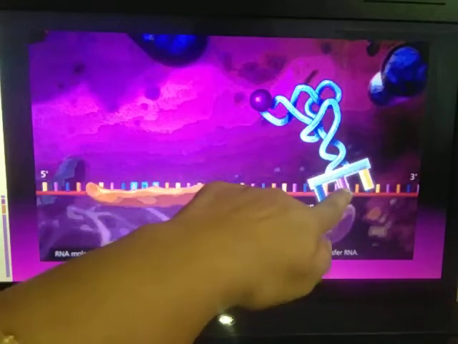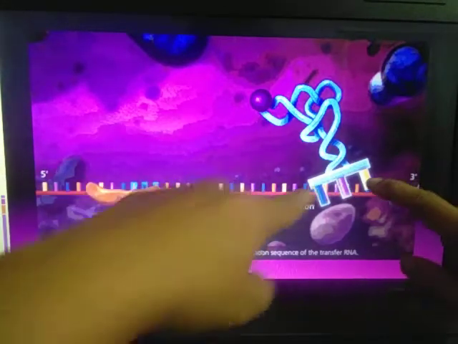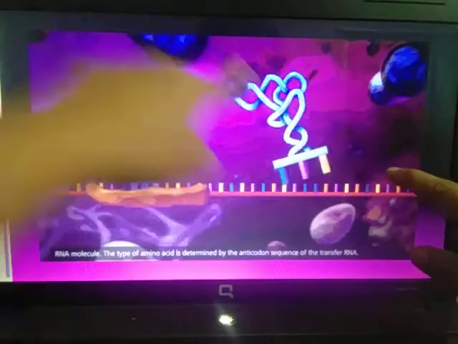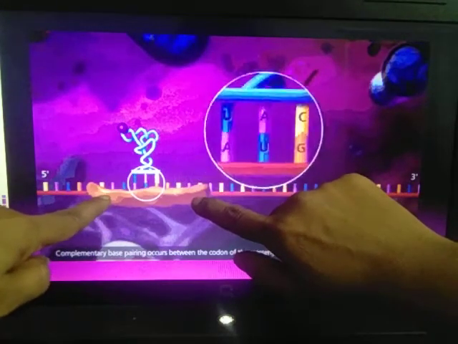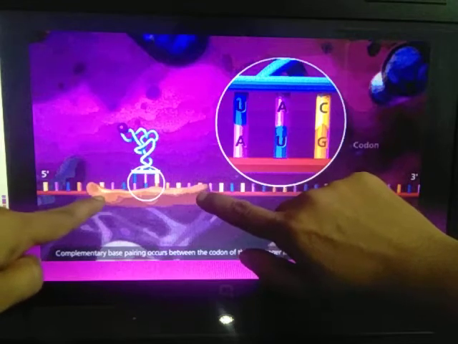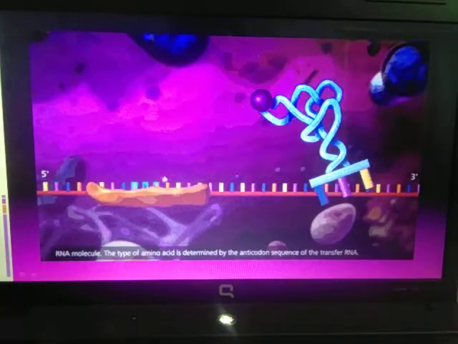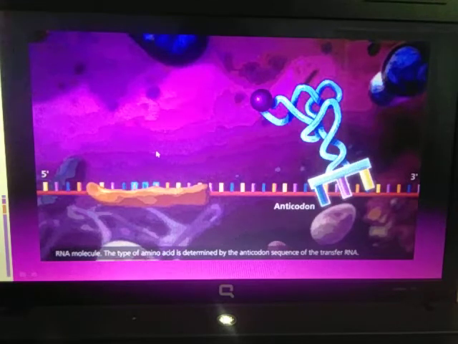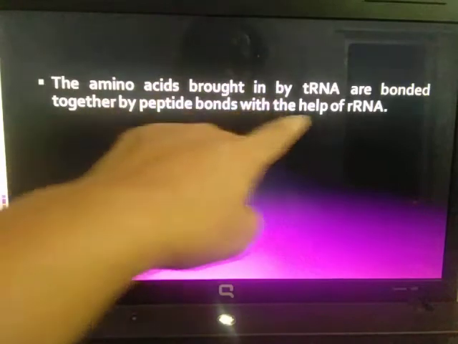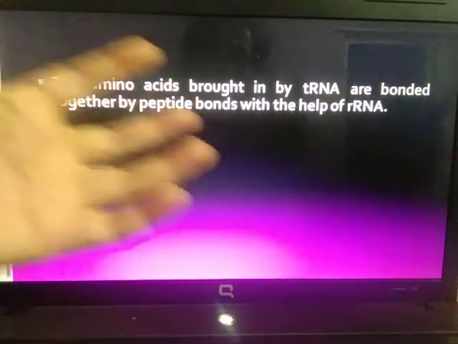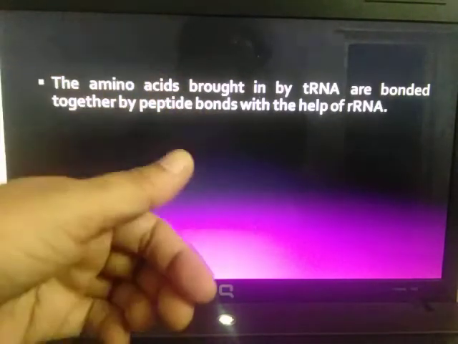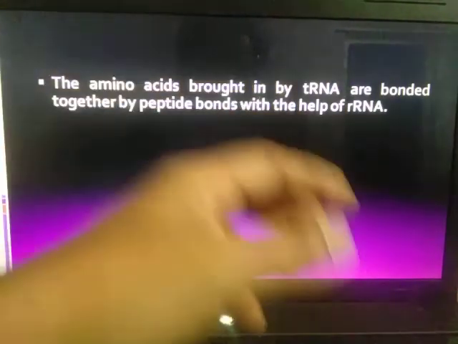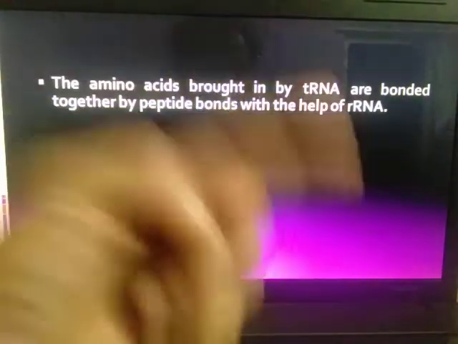So like this, the tRNA will be bringing in the amino acids through the anticodon, which will be going and joining in the ribosomal RNA. This is a part of ribosomal RNA. It is also called a smaller subunit. Fine. Now this is how translation is taking place. Now let us see the next part of the lesson, that is translocation. Fine. Now the amino acids are brought in by transfer RNA. So many transfer RNAs will be coming according to the codon on the messenger RNA. One transfer RNA will be bringing one amino acid.